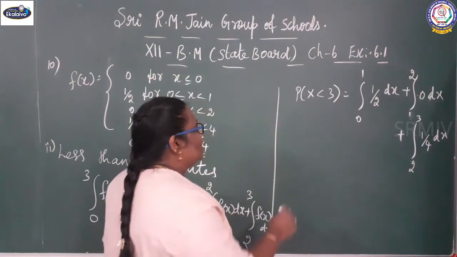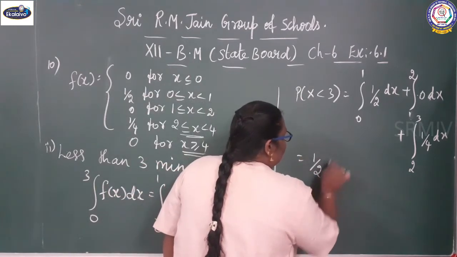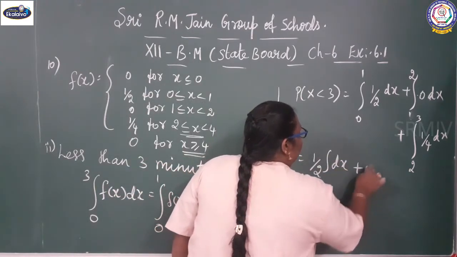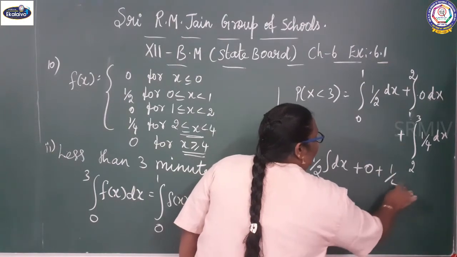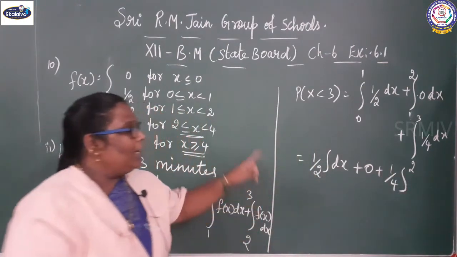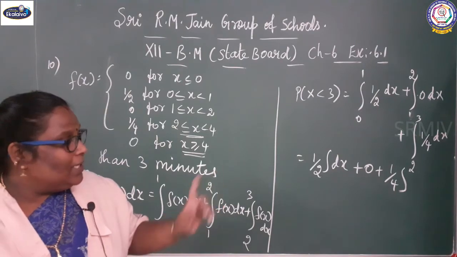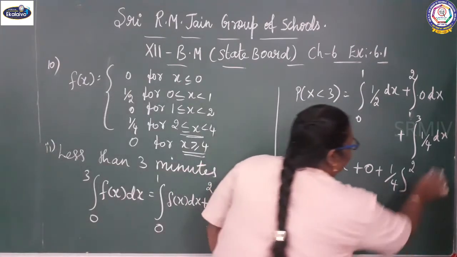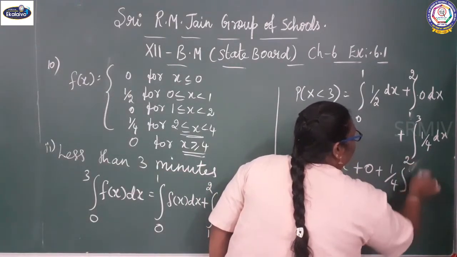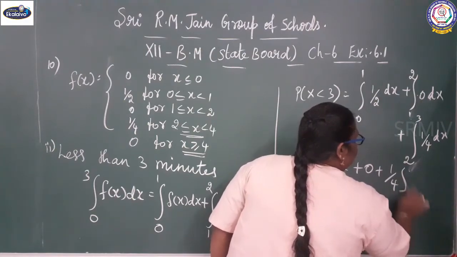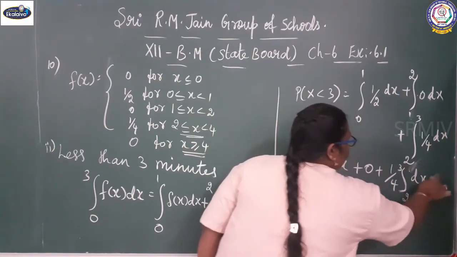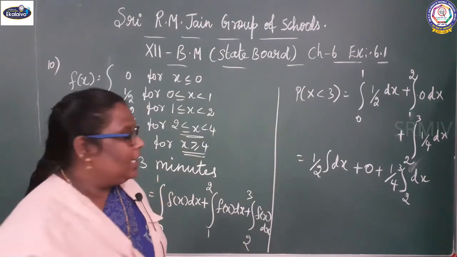So it gives 1 by 2 into integral dx, plus 0, plus 1 by 4 into integral 2 to 3 dx.